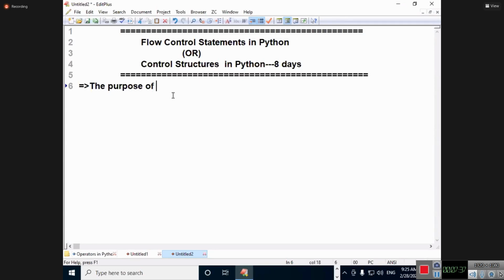Operators are over. Then data types are over. All those things are done. Now I am entering into the flow control statements in Python. The purpose of flow control statements, listen all of you. The purpose of flow control statements in Python is that now I will write a beautiful point. I will write it inside. Okay. For that, you need to wait and see what I am going to write inside of that.